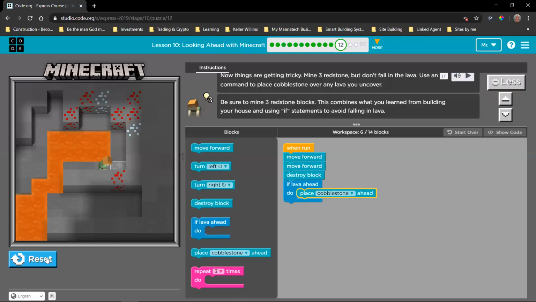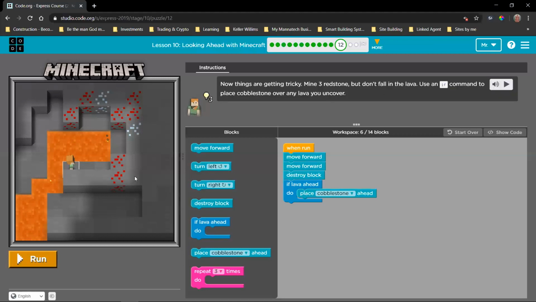And then what we want to do now is we want to obviously end up there and then turn to go up. So we're going to move forward again and we're going to say turn left. Now all of this, let's see first if it works. Okay, so we see that we have now found the solution for the first problem. Now we have the same problem repeating another 2 times.